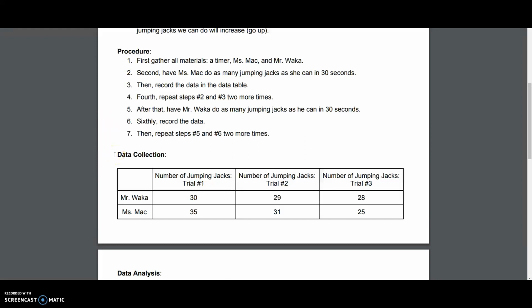Mr. Waka had 30 jumping jacks in trial number 1. He had 29 jumping jacks in trial number 2, and he had 28 jumping jacks in trial number 3. Miss Mack had 35 jumping jacks in trial number 1. She had 31 jumping jacks in trial number 2. She had 25 jumping jacks in trial number 3.